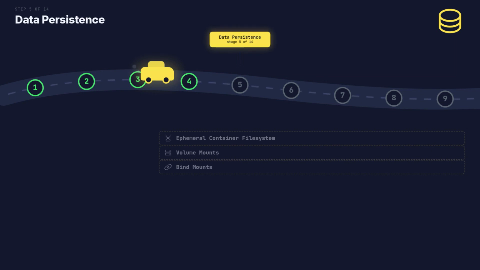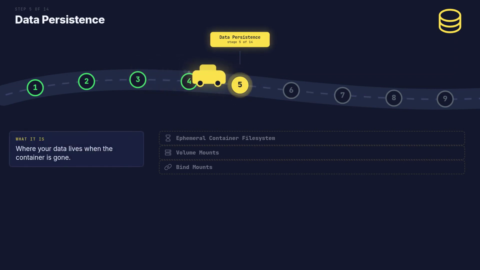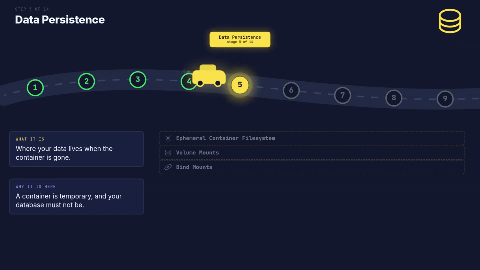Step 5 of 14, data persistence. This is the stop that saves your database. What it is, where your data lives when the container is gone, why it is here. A container is temporary and your database must not be. I made a whole video on this.